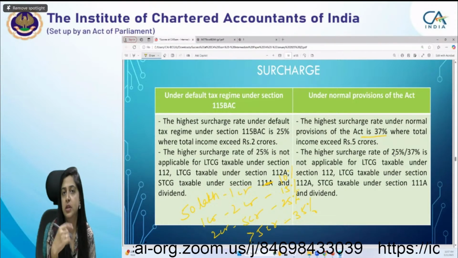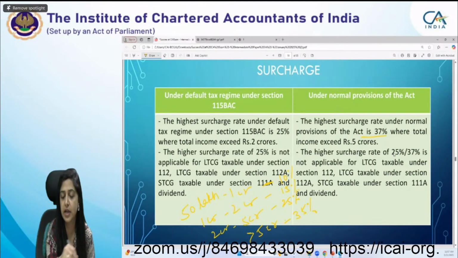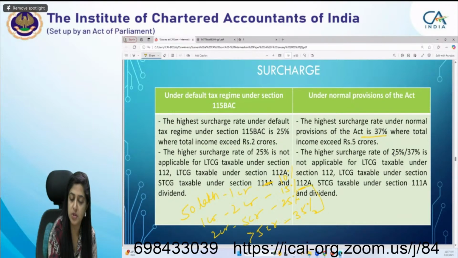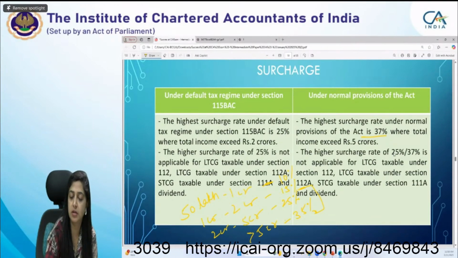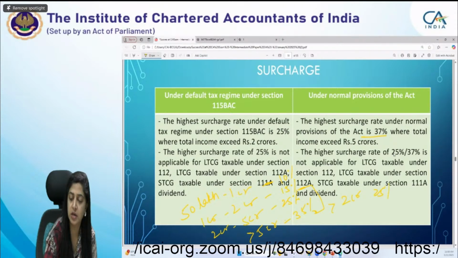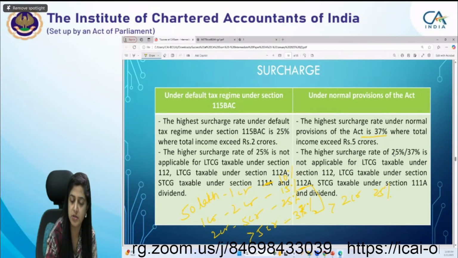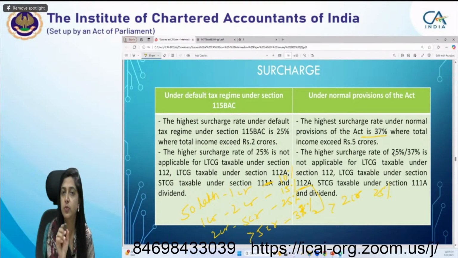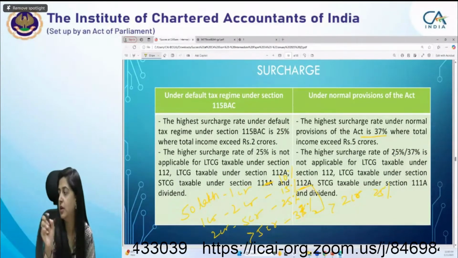What happens when the assessee is paying tax under the default tax regime? The slab is merged. What is it above 2 crore? 25%. So it means, 37% in the normal regime, sorry. So this 25% is the higher surcharge rate which is applicable in case of the default tax regime.